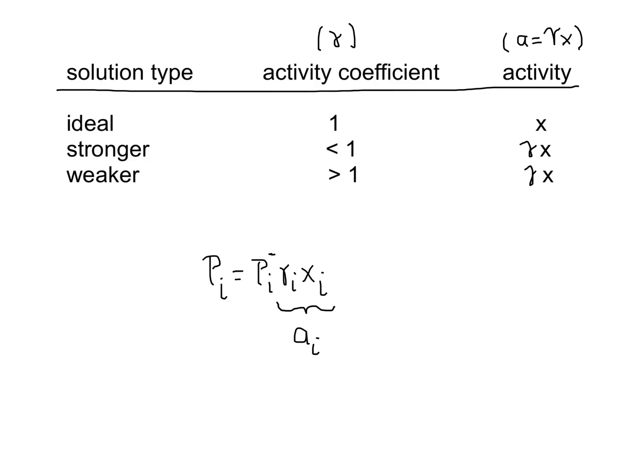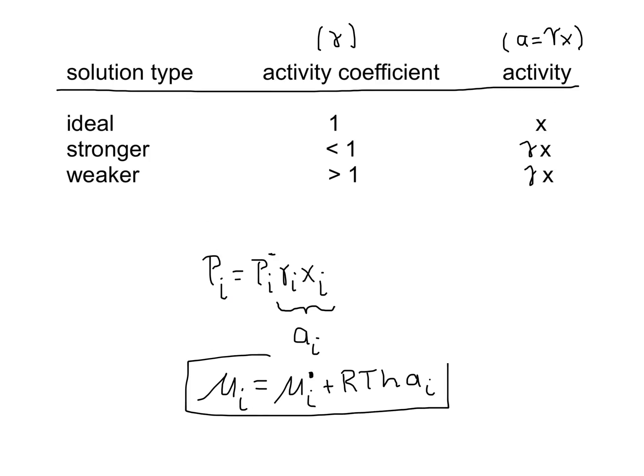If we use this more general expression for the pressure above the solution in our expression for the chemical potential, we can write that the chemical potential of a component in a mixture is equal to the chemical potential of the pure substance plus our correction for not being pure, which is now RT times the natural log of the activity of the component in solution. This, then, is the most general expression for the chemical potential of a component in a mixture.